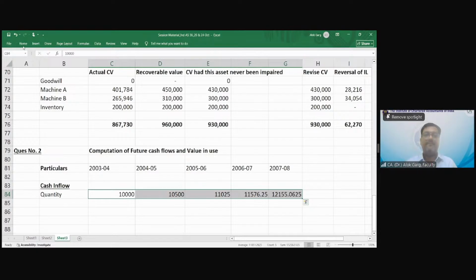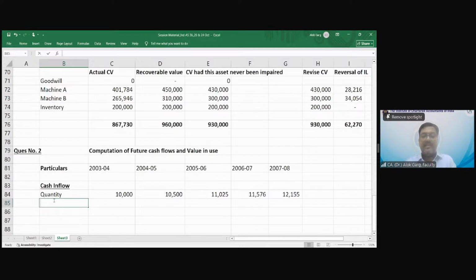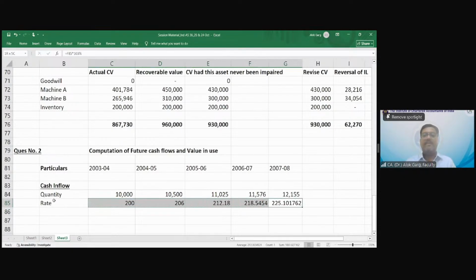This is the quantity. Now what is the price? What is the rate? The question says that the price of the steering wheel is 200 rupees during 2003-4, and it is expected to go up by 3% every year. So for next year, it is 200 and then it will go up by 3%. This is the price.